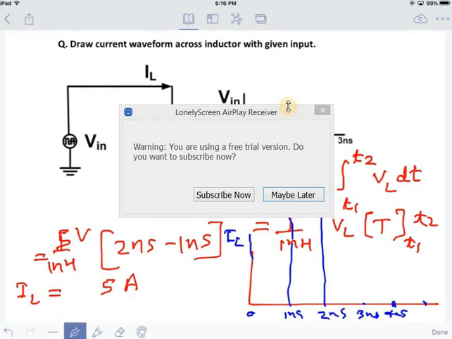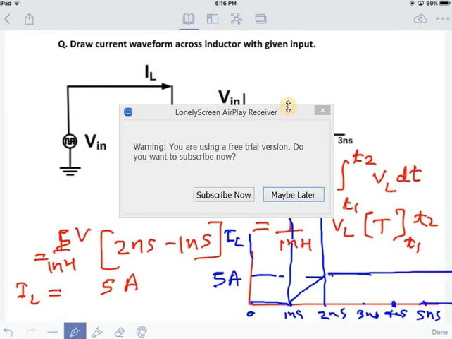Okay, so from 0 to 1 it is 0 only. From 1 to 2 it will keep on rising till 5 ampere, and at 2 nanosecond it will become constant 5 ampere until it gets some discharging path.